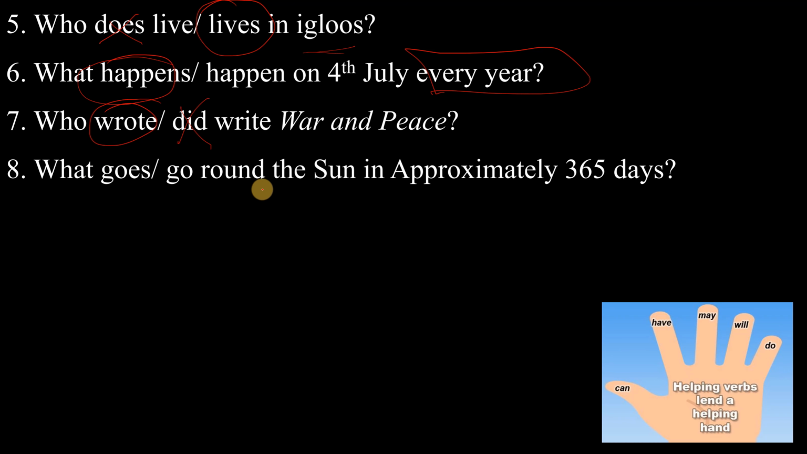8. What goes or go round the sun in approximately 36.5 days? يعني كل يوم, every day. هذه present simple, right? So what goes or what go? What goes, present simple. You need always the S, present simple, right?